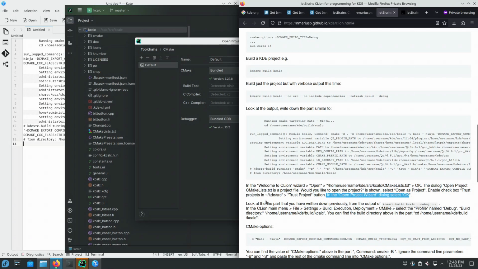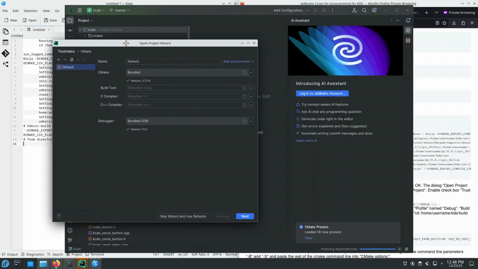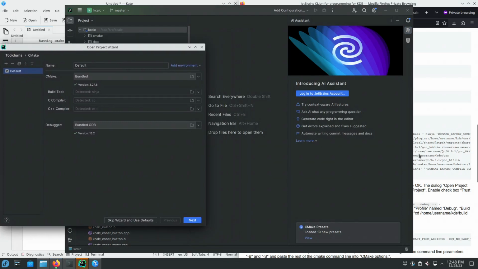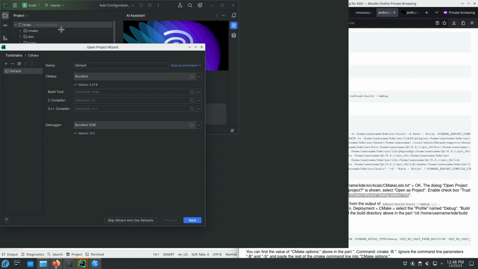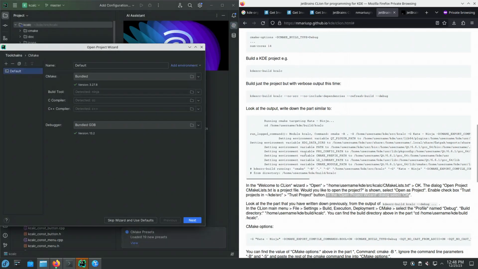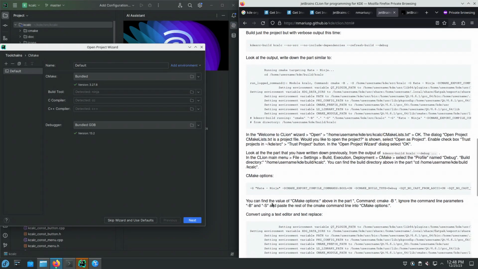Okay. Let's see next. We can either go where it says in here, so in the CLion main menu, file settings, build execution and deployment, cmake, and then select the profile debug.